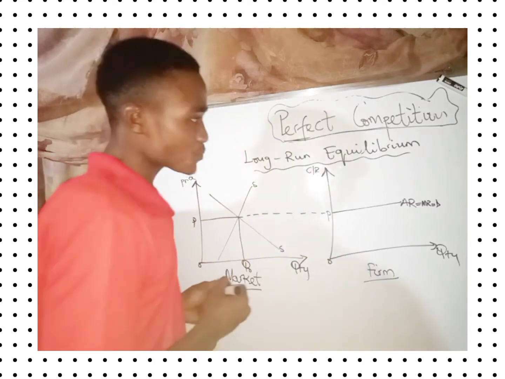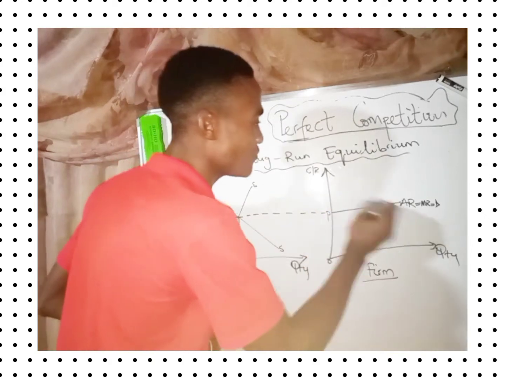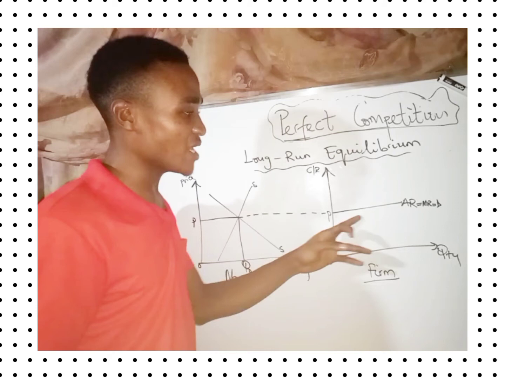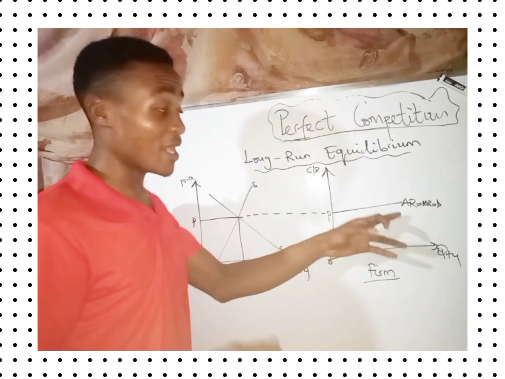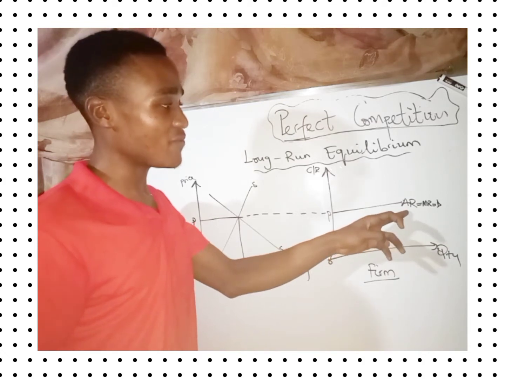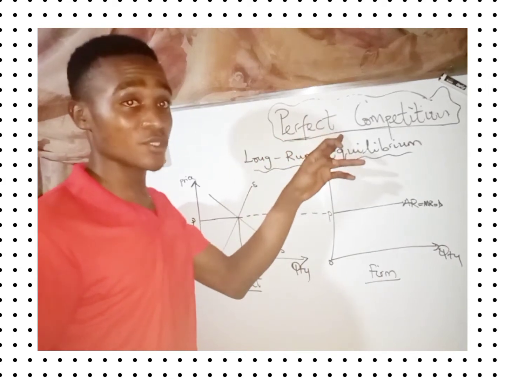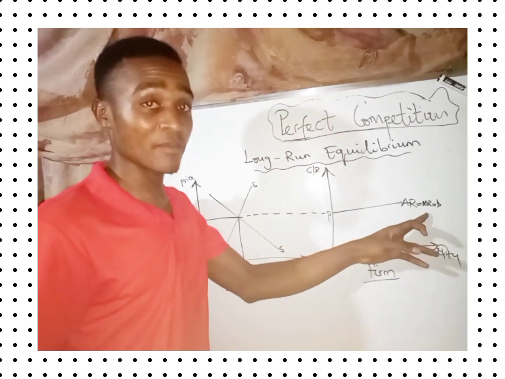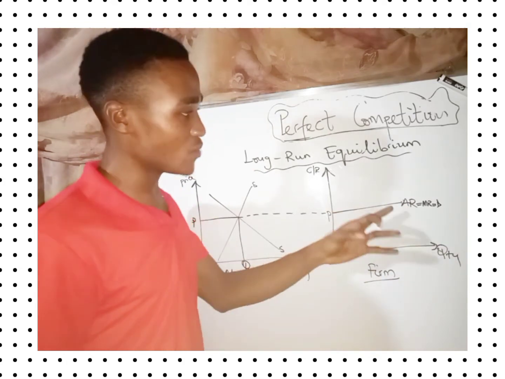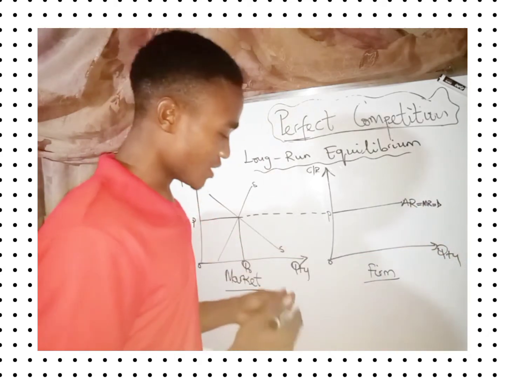Now let's move ahead. When a firm is breaking even in the long run, remember the demand curve of a firm in perfect competition is perfectly elastic, and the demand curve of every firm is always the average revenue of the firm. That's what we have here: AR equals marginal revenue. That's when we are in perfect competition, because in other markets average revenue and marginal revenue are not the same. It is equally the demand curve, which is why you are going to see AR equals MR equals D, where D stands for the demand curve.